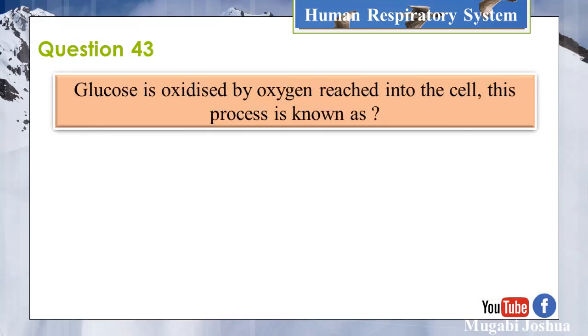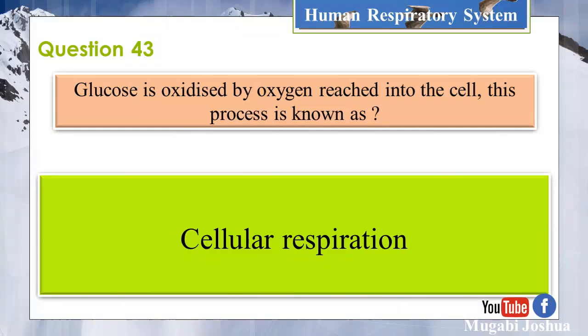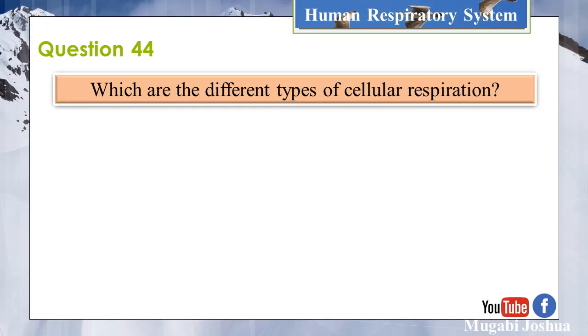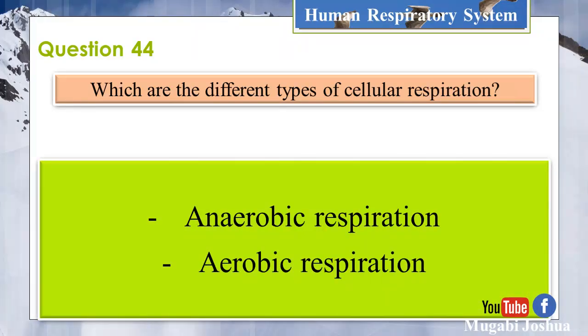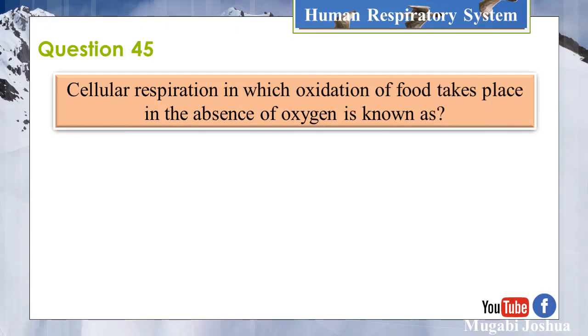Question 43. Glucose is oxidized by oxygen reached into the cell. This process is known as cellular respiration. Question 44. Which are the different types of cellular respiration? Anaerobic respiration and aerobic respiration. Question 45.